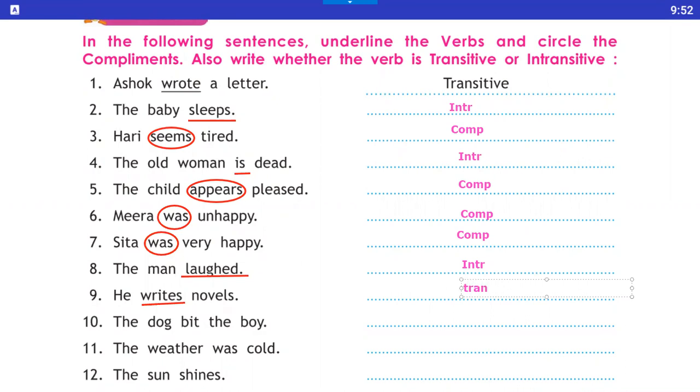So number 10, the dog bit the boy. Here, underline the bit, it is a transitive verb. Okay. Number 11, the weather was cold. Here, circle the was. Here, it is the sentence is a complement.